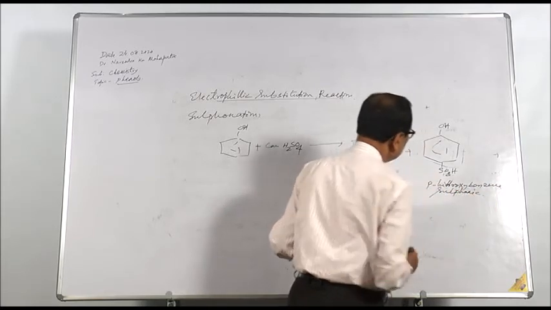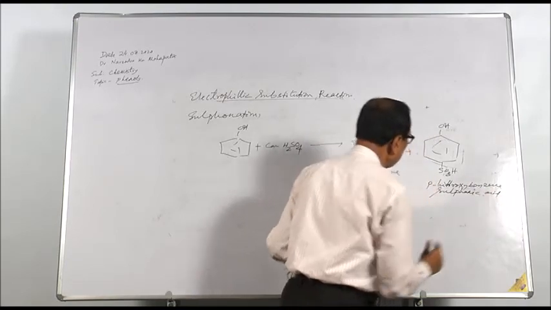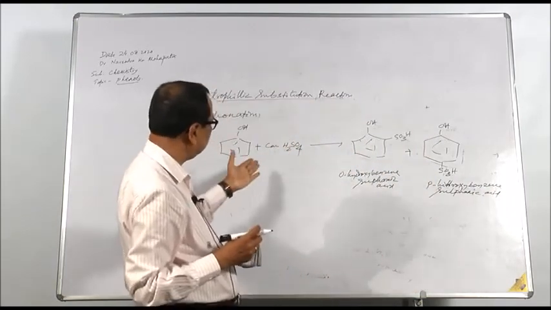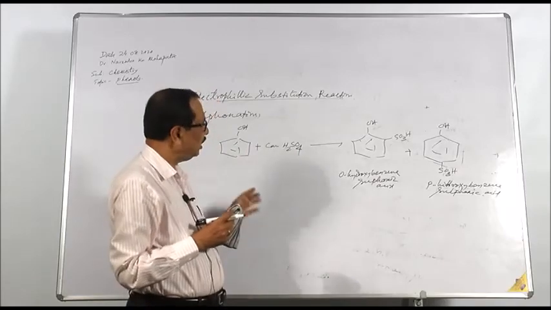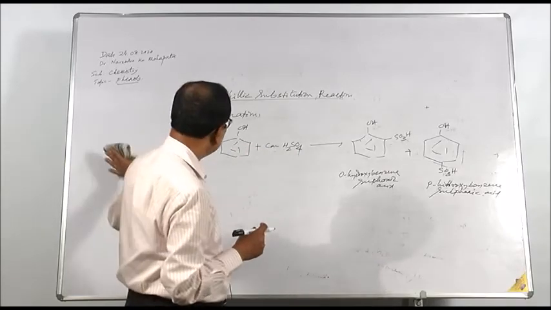So phenol undergoes sulfonation in presence of concentrated sulfuric acid. That is about sulfonation. That is electrophilic substitution.